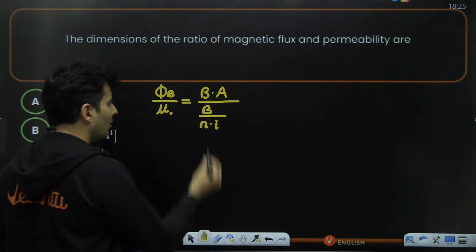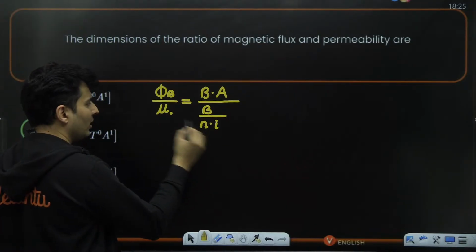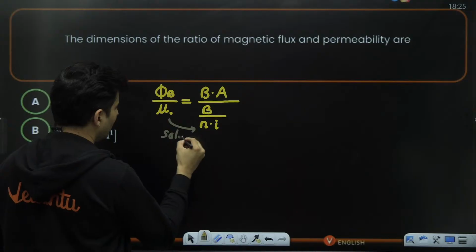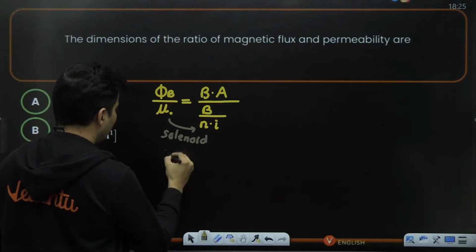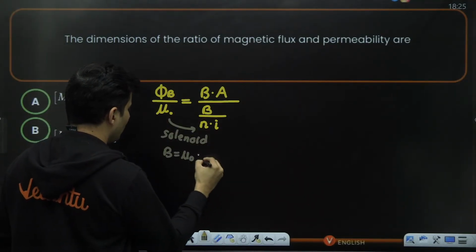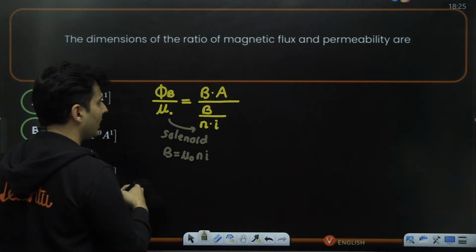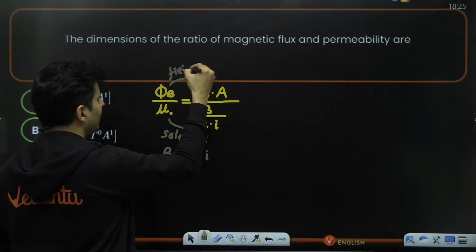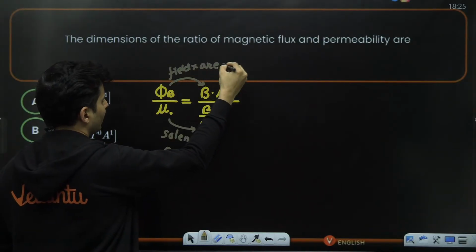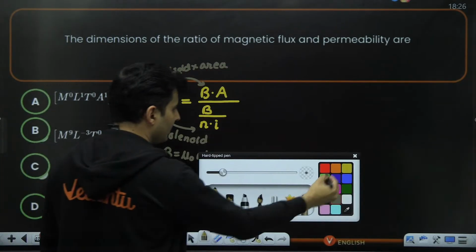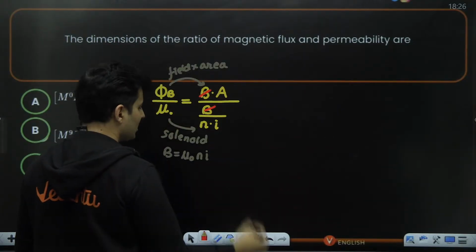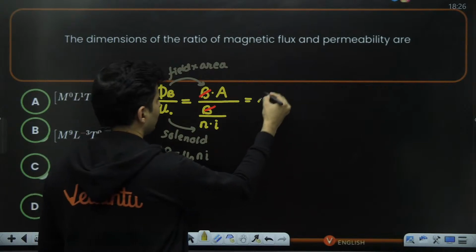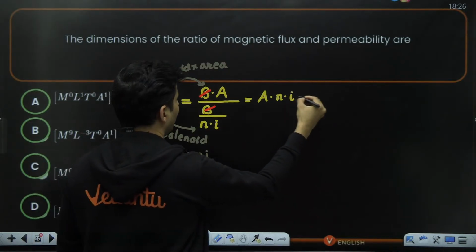Just check this out. How did I get it? Because B is mu naught Ni for a solenoid. So I'm using the solenoid formula. For a solenoid, magnetic field is mu naught, number of turns per unit length, into current. And this is the direct definition of flux. It is nothing but field multiplied by area. That's it. So the best part is that this B and this B just got cancelled, and I am left with just A into N into I.